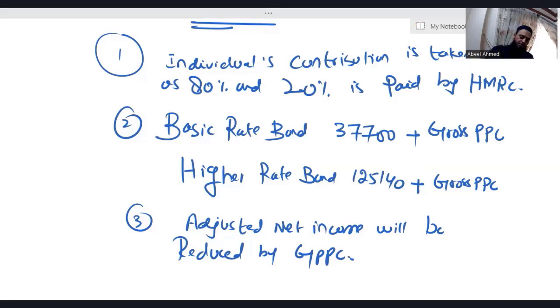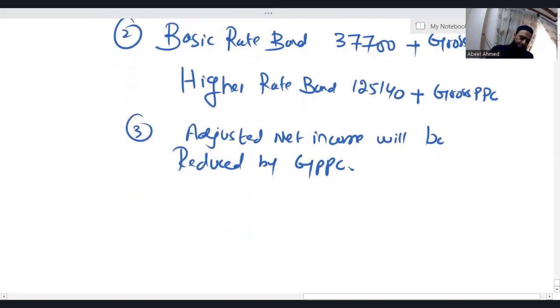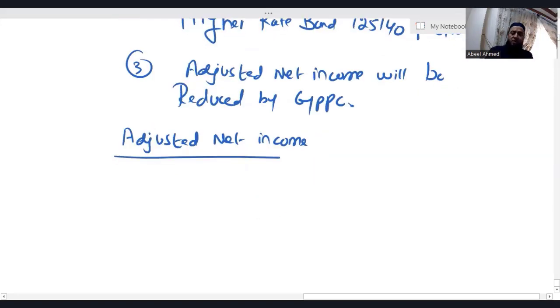Let's see that. What is the format of calculating adjusted net income? First, let us see the format of calculating adjusted net income, and then we will discuss the benefit of calculating adjusted net income.